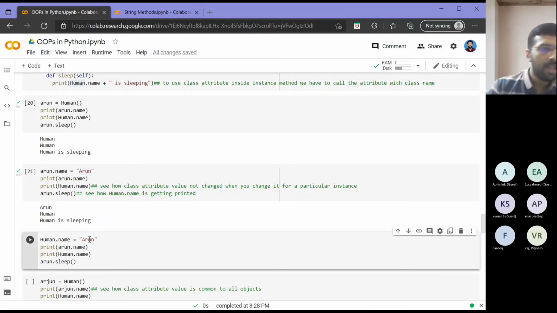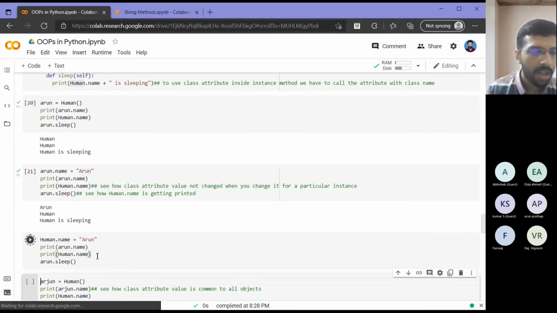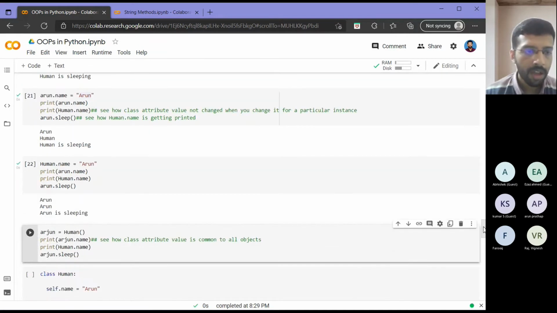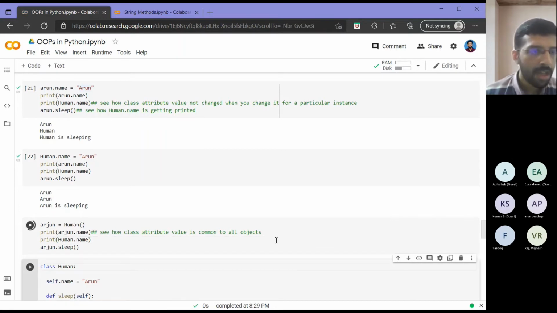Right. But I wanted Arun is sleeping here, right? So suppose human is coming from human.name that we know, and we want to print Arun is sleeping, right? So one way I can do this is I can change the class attribute itself to Arun. So that way when I print that, it should give me Arun is sleeping, right? You guys are with me till now, right? Okay, now let's see what happens with our object Arjun.